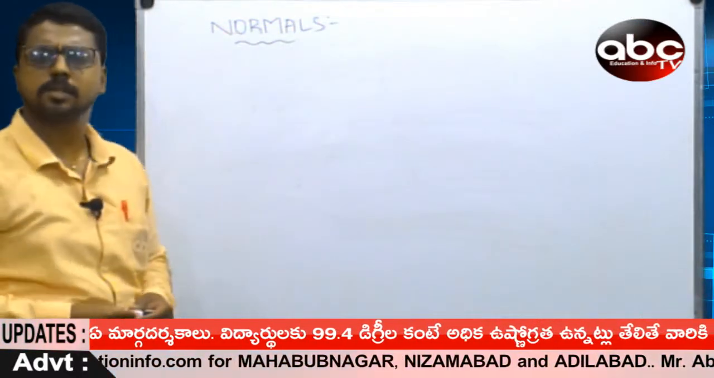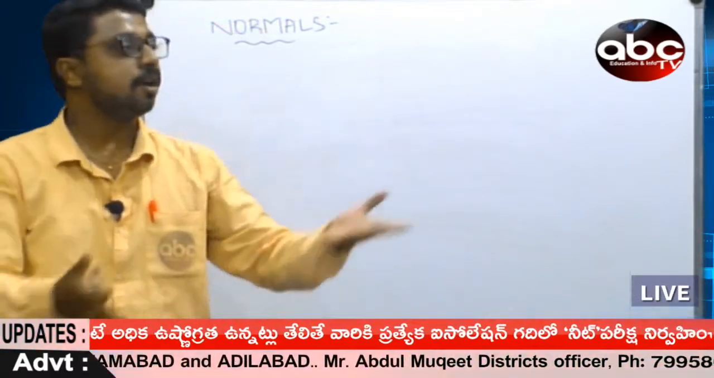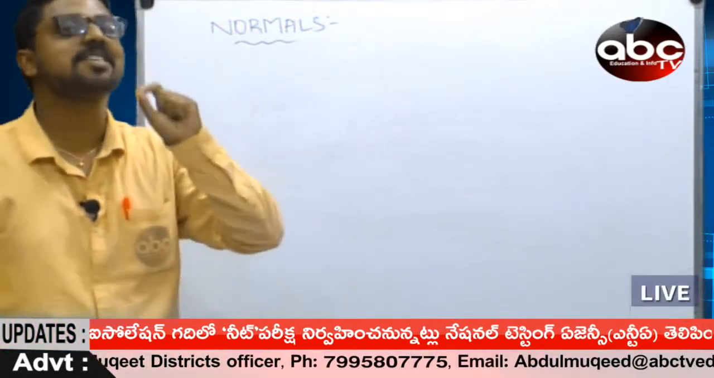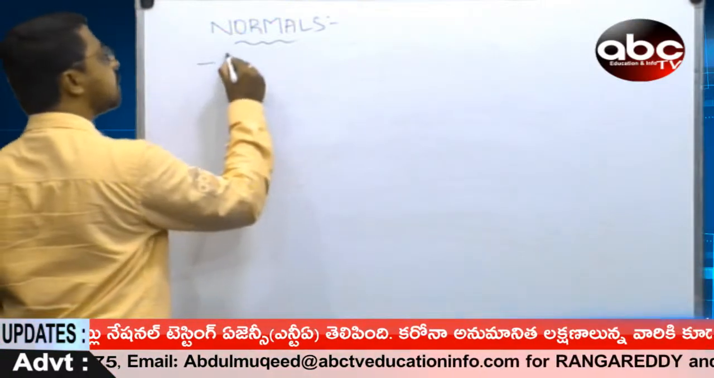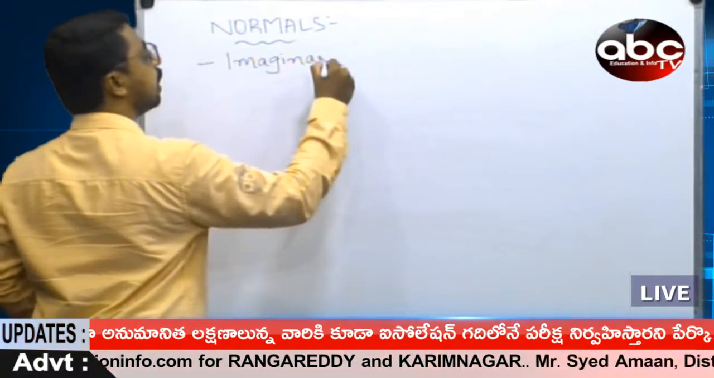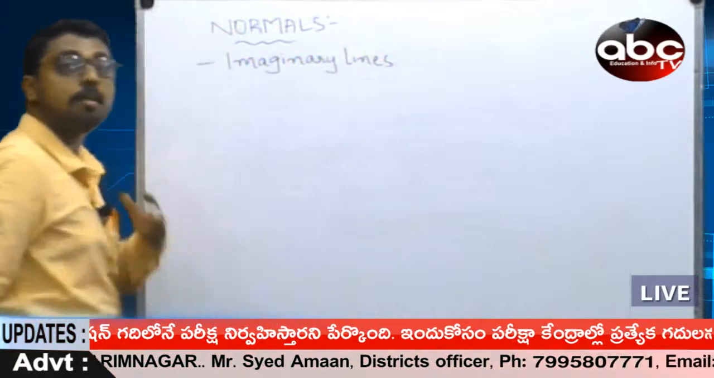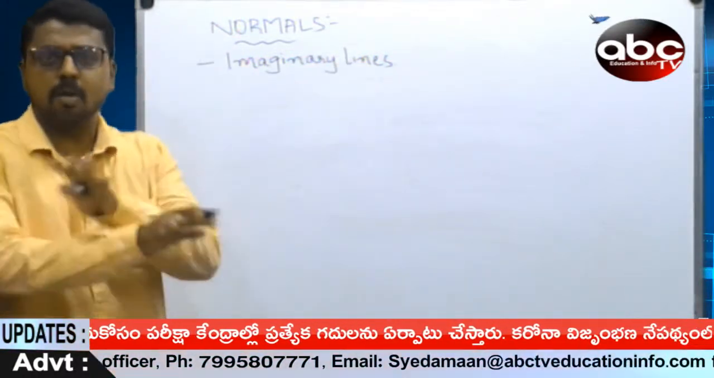What are normals? I'm not asking English terminology, normal, you're normal, this is normal. I'm not asking that. I'm asking physics terminology. What are normals? Normals are nothing but imaginary lines. That means they're not really existing.